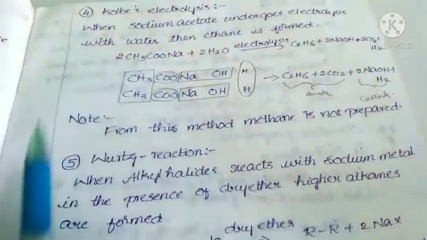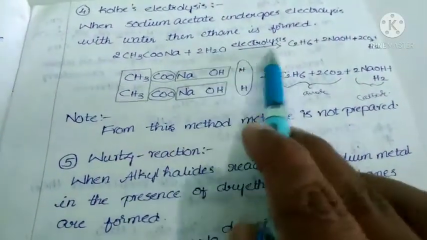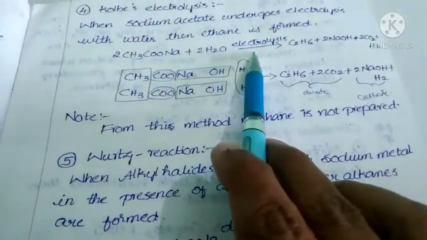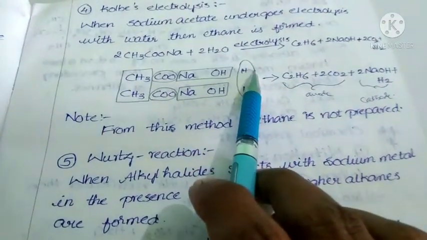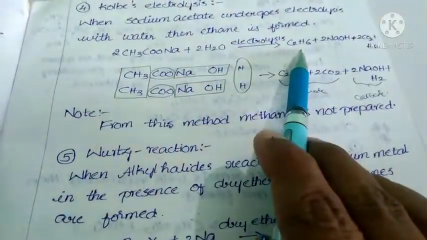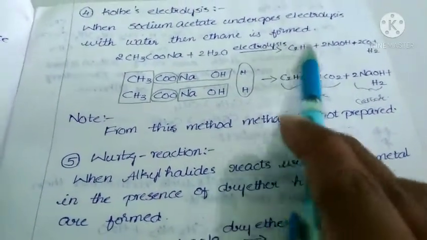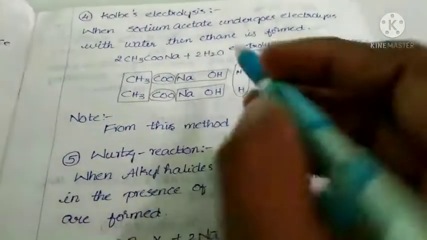See, this is sodium acetate. When this sodium acetate reacts with water in the presence of electrolysis, meaning you have to take electrodes and apply electricity, such a process is called electrolysis. Then also we get alkanes. Here that alkane is ethane.